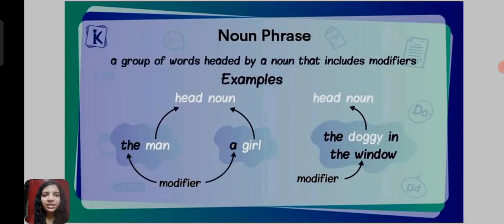First of all, we will study what is a noun phrase: a group of words headed by a noun that includes modifiers. For example, the man, a girl. So here the and a are modifiers, and the head nouns are man and girl. Similarly, the doggy in the window. Here doggy is the head noun, and the and in the window are all modifiers.